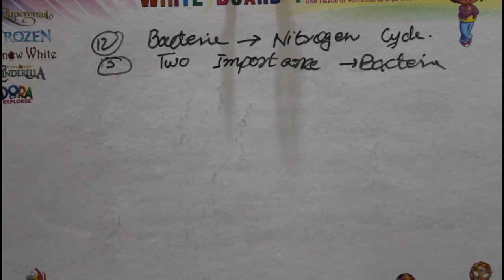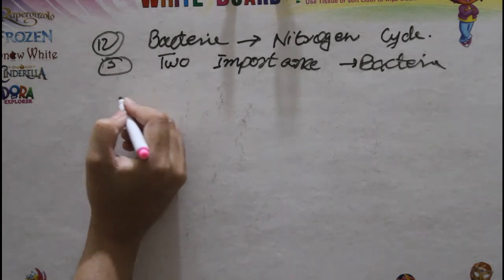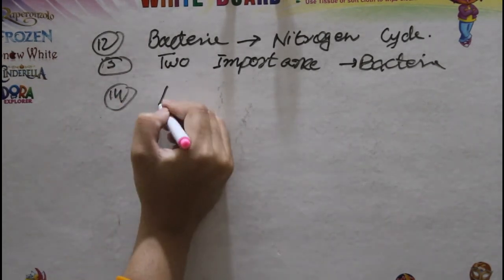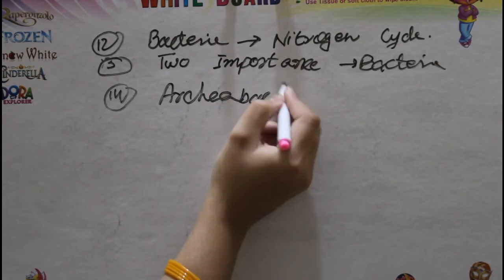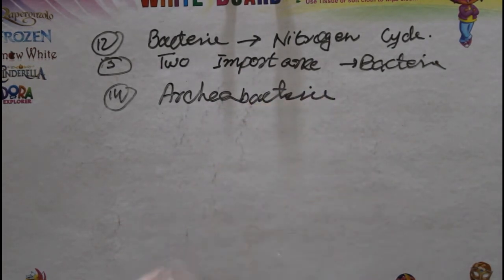The next question is what are the archaebacteria? We have question number 14, which is archaebacteria. We have discussed archaebacteria, the most primitive type of bacteria, which use hydrogen sulfide as their energy and sulfur source. So these are some main characteristics of the archaebacteria. You just have to tell some definition of the archaebacteria.